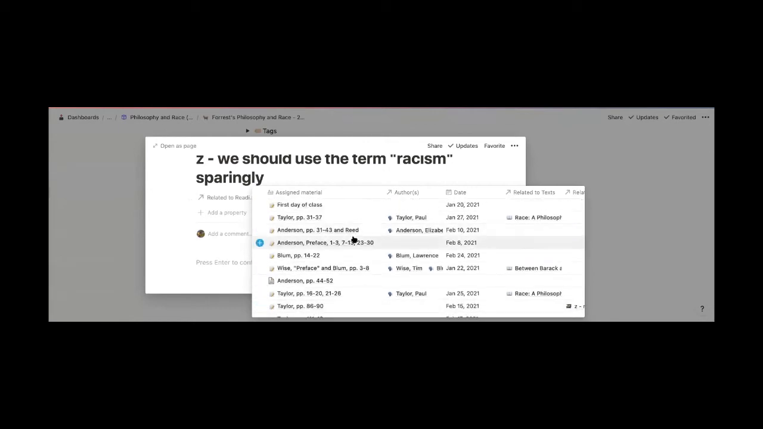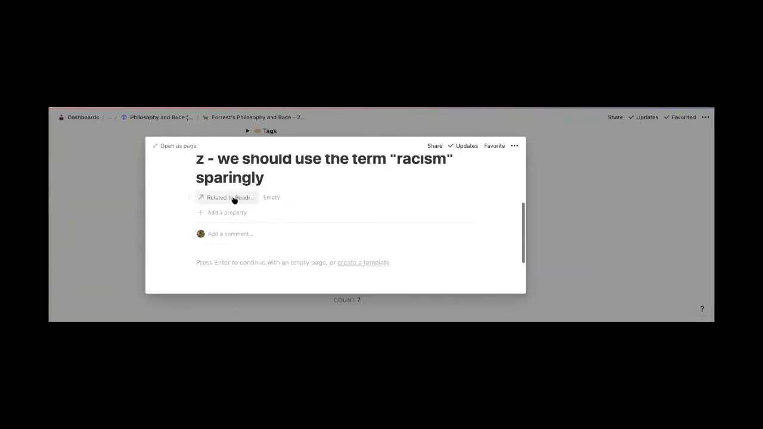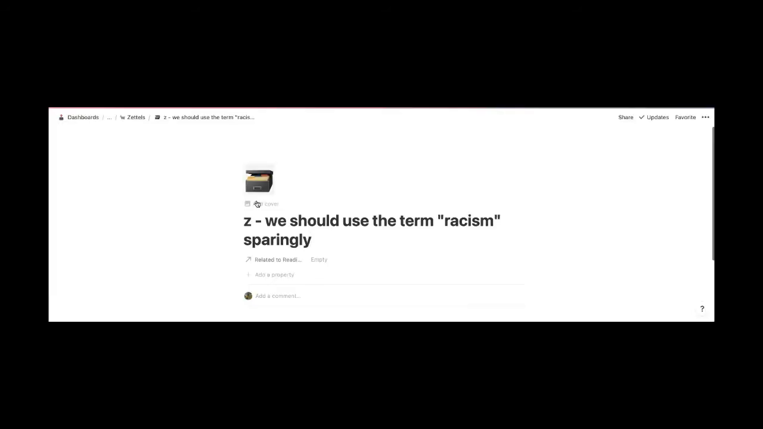I might not have the Bloom one in here. That would be the one to, oh, I do. Okay, so yeah, I've got this row here in this zettel Kasten. So this arrow indicates that it's linking to another table or another database within my Notion account.